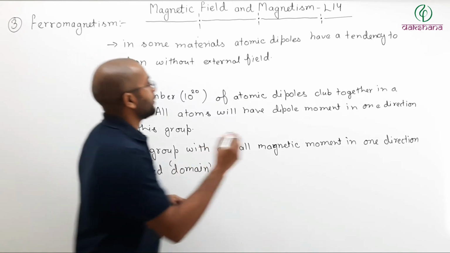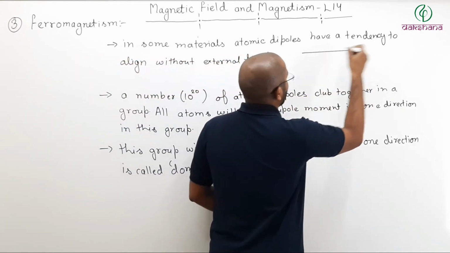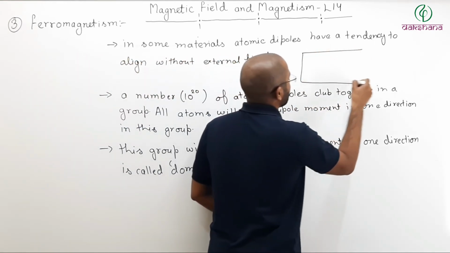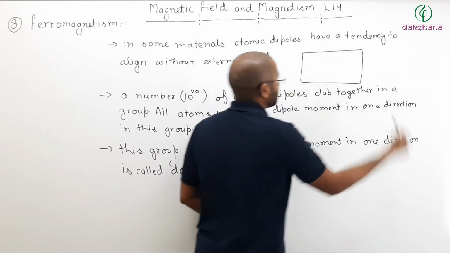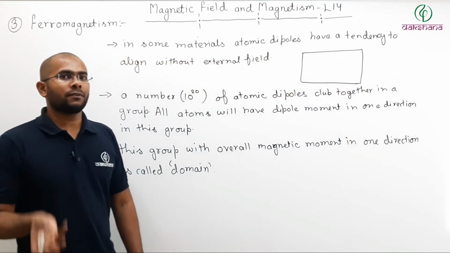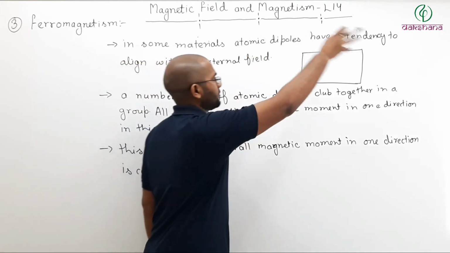So what will our ferromagnetic material look like? Let us say that this is our sample here. In case of paramagnetism, there is random direction.